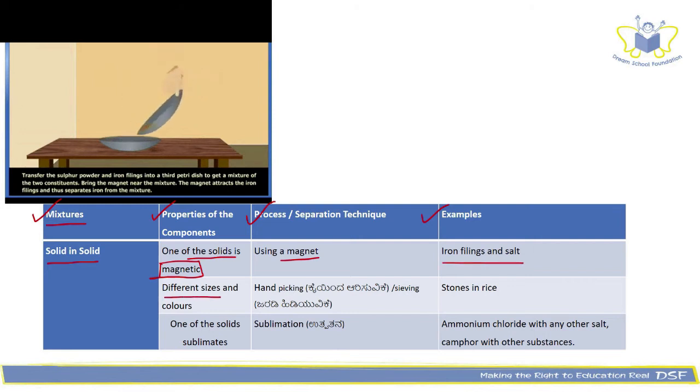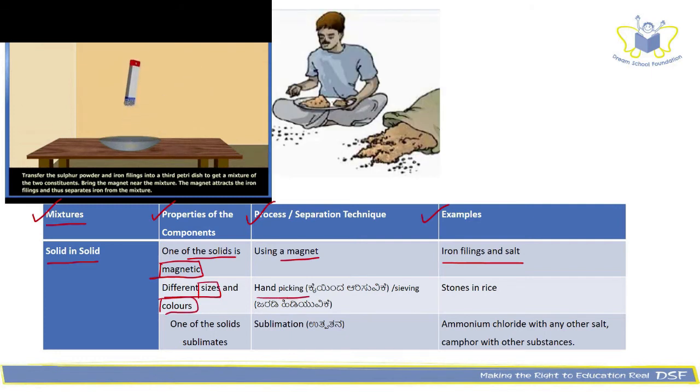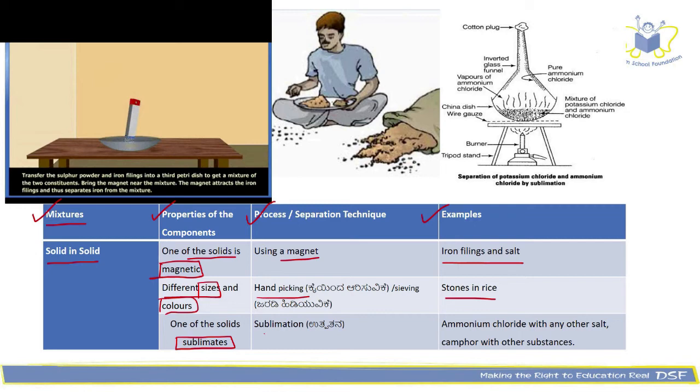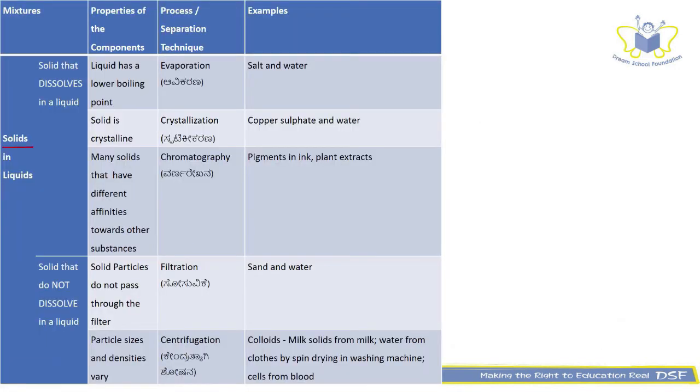What if they differed in their size and color? Then we can use hand picking or sieving. An example is stones in rice. What if one of the solids sublimated? Then we can use sublimation as the technique. Examples are ammonium chloride with any other salt, and camphor with other substances. Now let us look at solids in liquids. There are two types here: one in which the solid dissolves in the liquid, and the other in which the solid does not dissolve in the liquid.